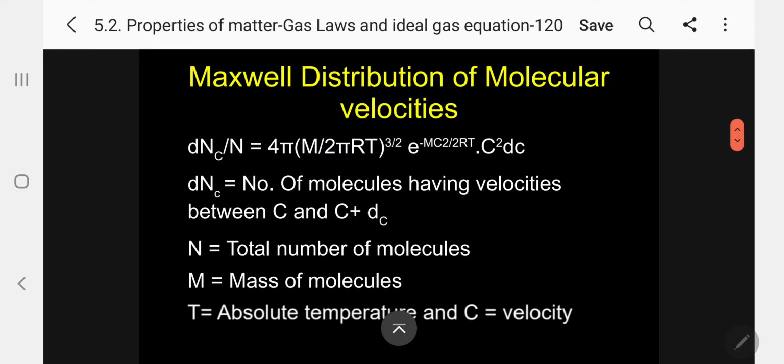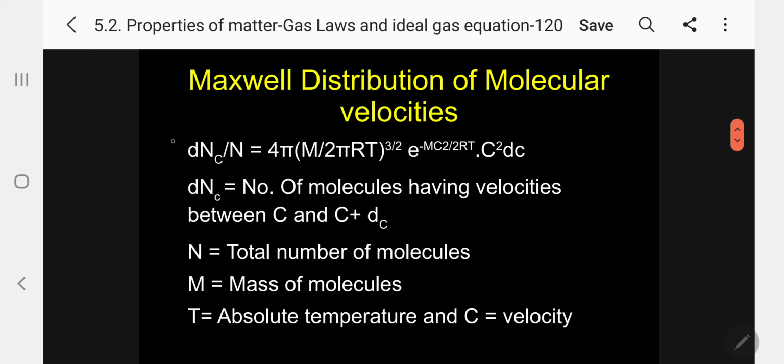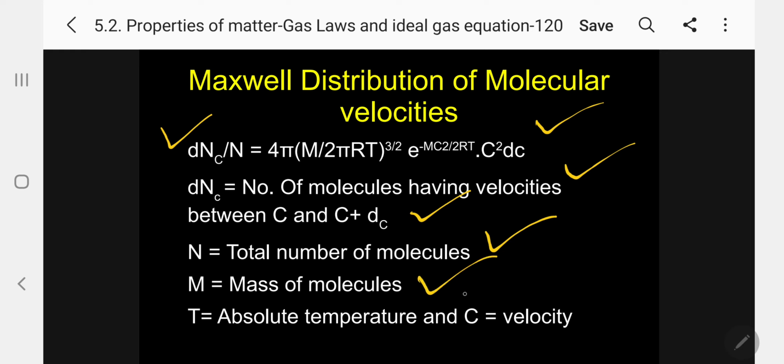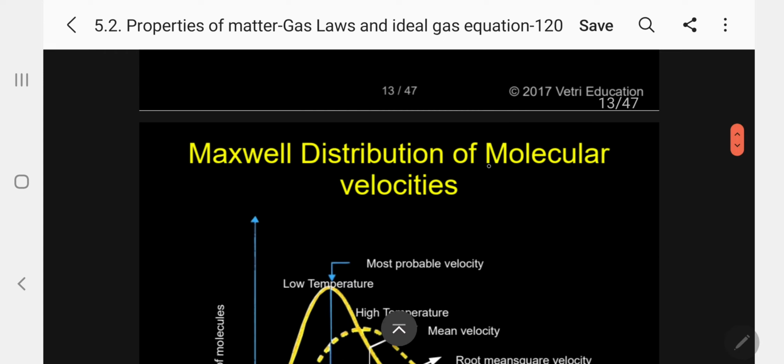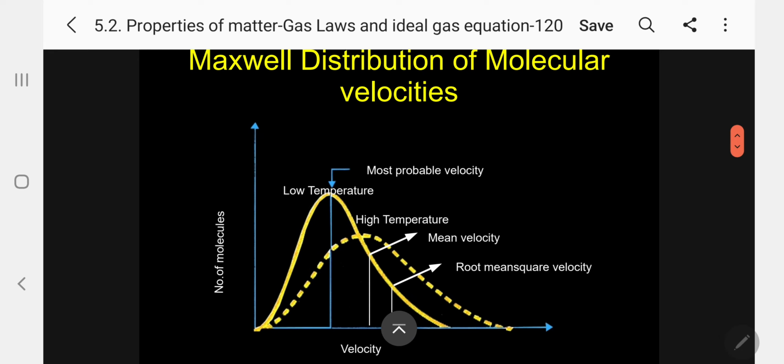Now let me explain the terms here. dN_c is the number of molecules having velocities between c and c plus dc. N is the total number of molecules. M is the mass of the molecule, T is the absolute temperature, and c is the velocity. These are the terms involved in the equation. Now, this is the most important. Please follow this theory, you must understand. Maxwell distribution of molecular velocity.